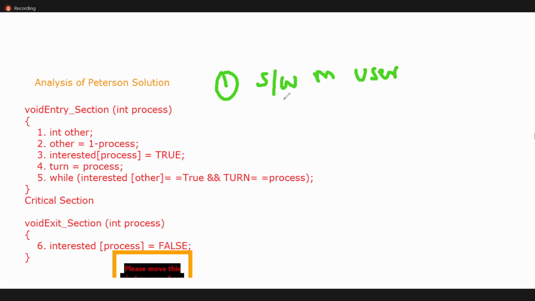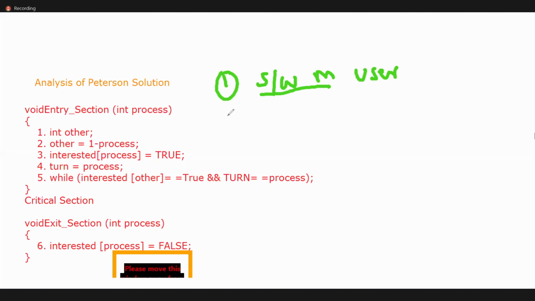What do you mean by software mechanism? Anyone? We are already in the third module. What do you mean by software mechanism? Anyone? Please respond. If you hear the word software, it means something which is implemented through programming, remember.